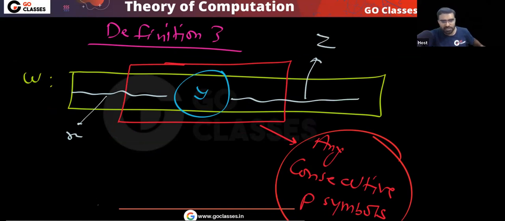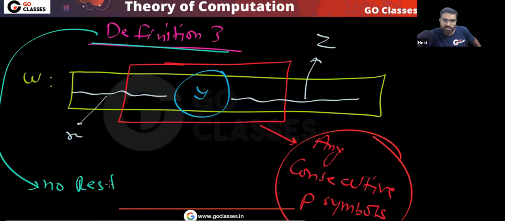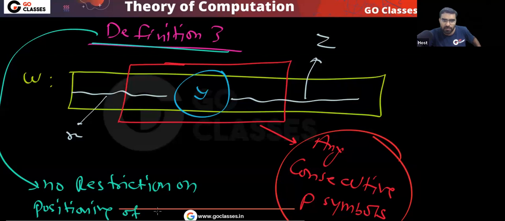So what definition 3 will you get? If you do like this, now there is no restriction on where y will be. Yes or no? In definition 3, no restriction on the position of y.